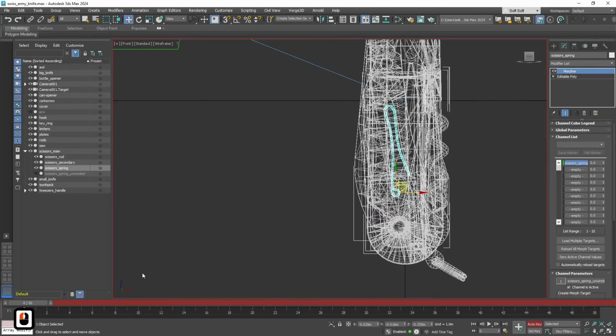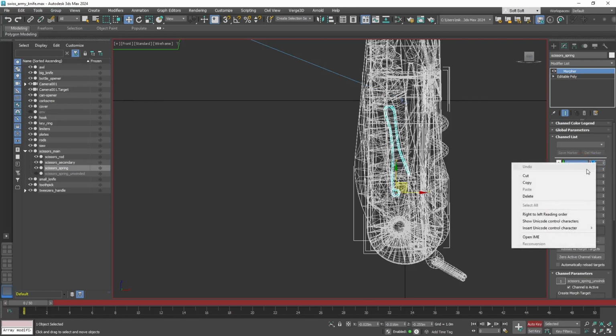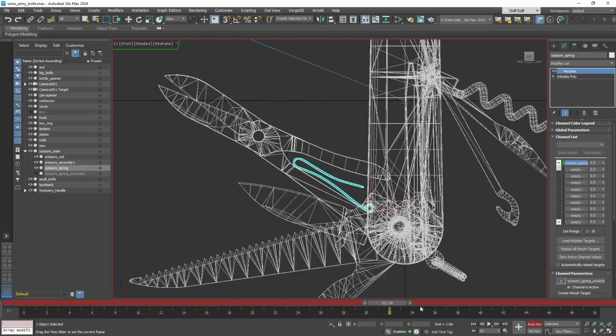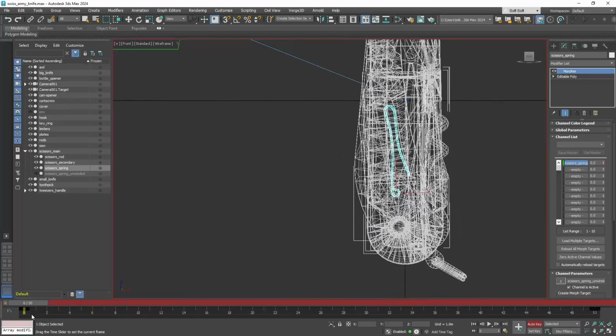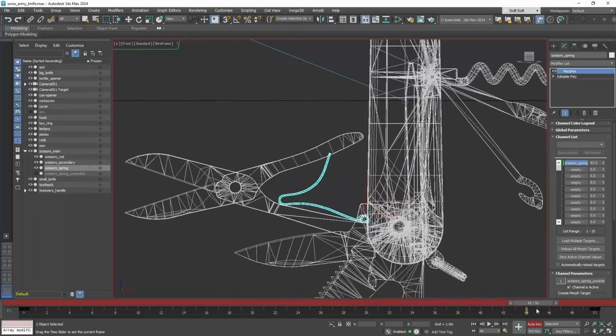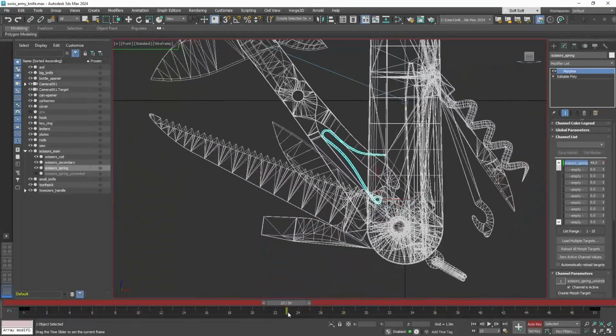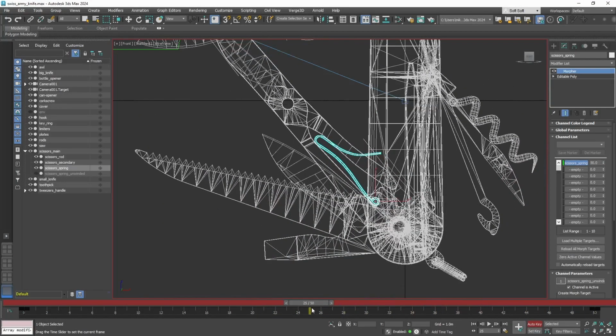Let's go to frame 0. Here let's set 0, default form. Then let's go to frame 50 and set the parameter to 100. Okay, so the spring is being animated now, but it is a bit too fast.